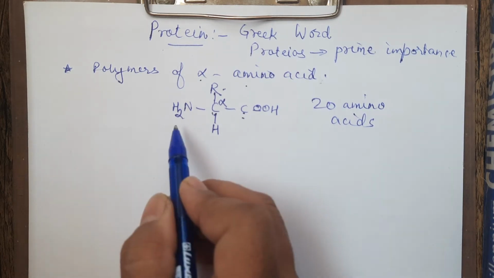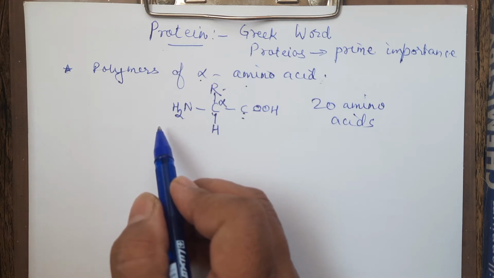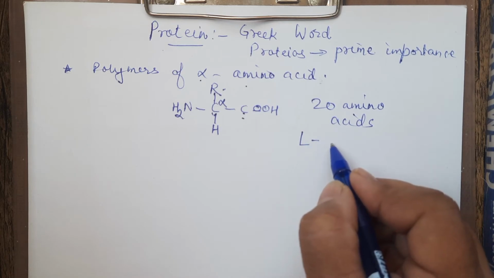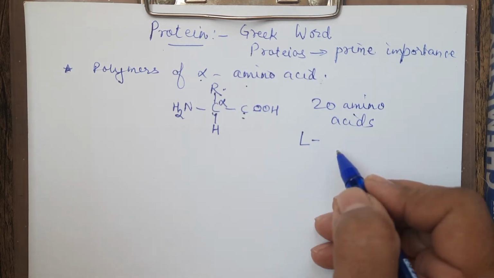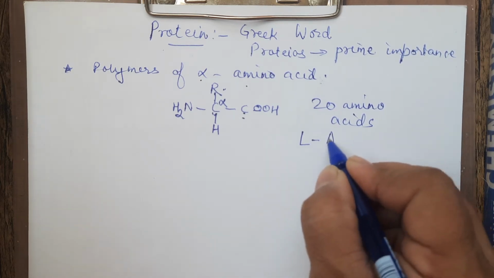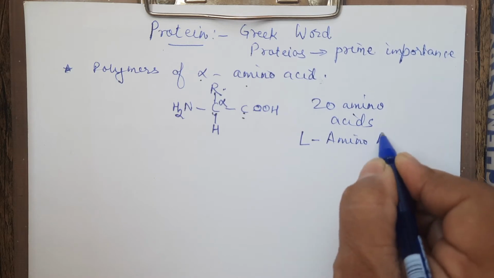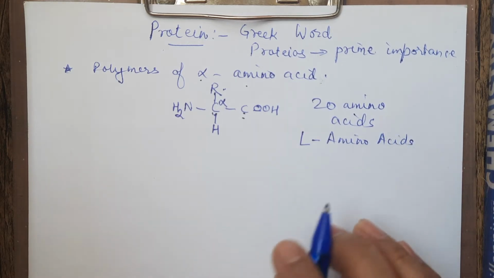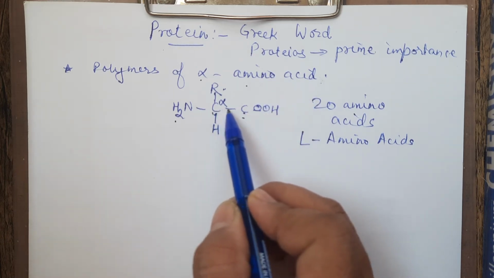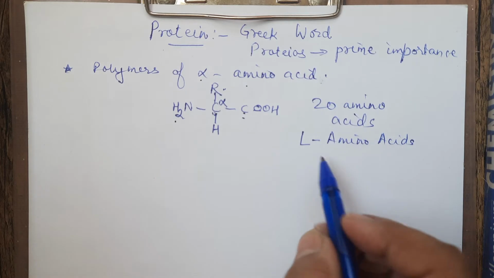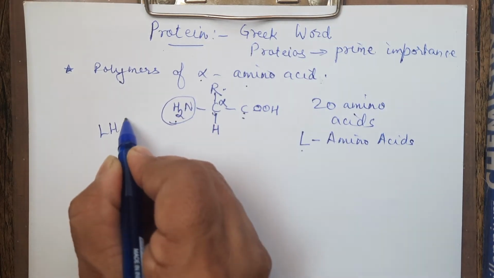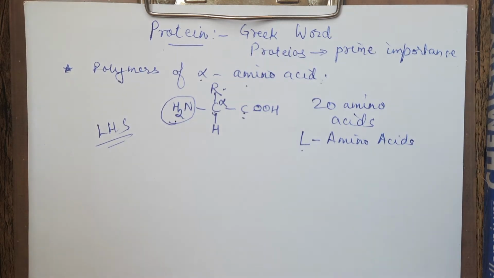Now, you must have seen I wrote COOH on the right hand side and I wrote NH2 on the left hand side. This is a particular notation of the amino acid. This is L notation. This is an L amino acid, right? Normally what you have is L. So each term has its significance. Amino is for NH2, acid is for the carboxylic group, alpha is for the amino group being on the alpha carbon, and L is when NH2 is present on the left hand side.